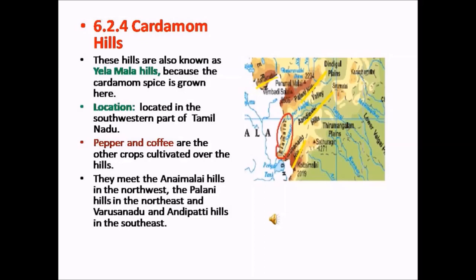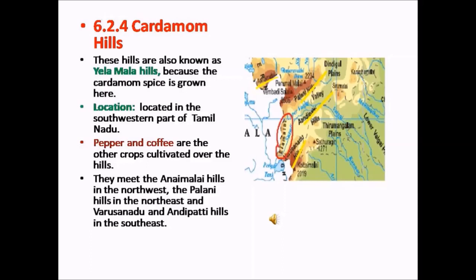Cardamom Hills. These hills are also known as Elamalai Hills, in Tamil called as Elakkai Malai, because the spice cardamom is grown commonly here. Cardamom Hills are located in the southwestern part of Tamil Nadu. The other crops cultivated over here are pepper and coffee.